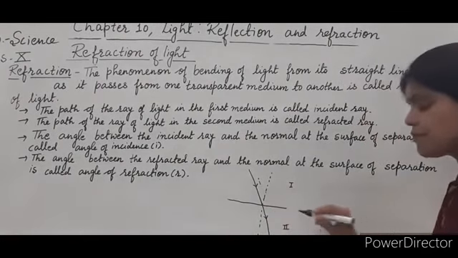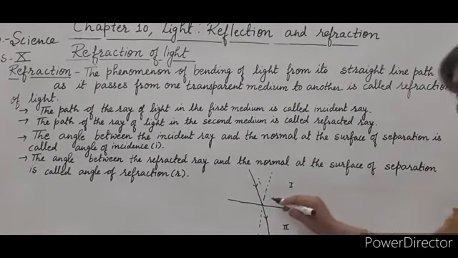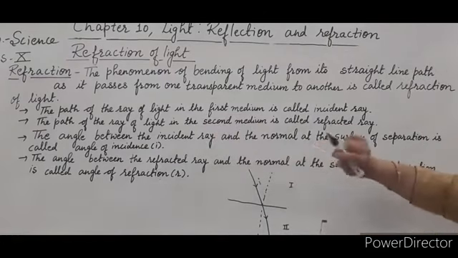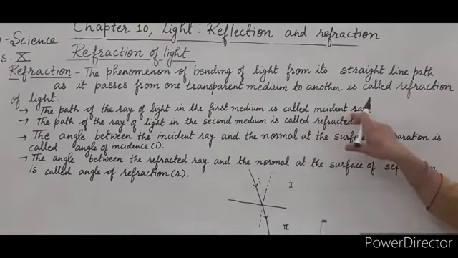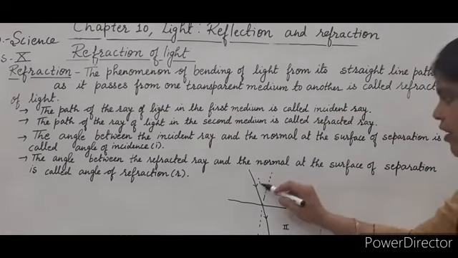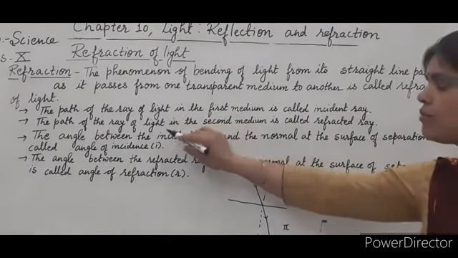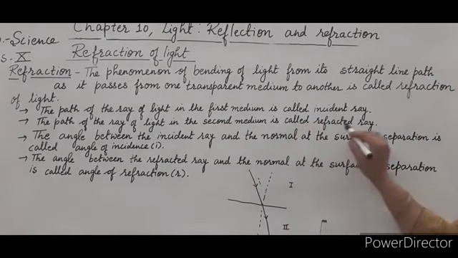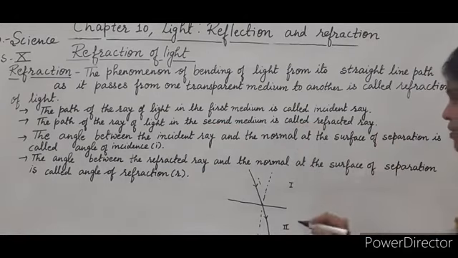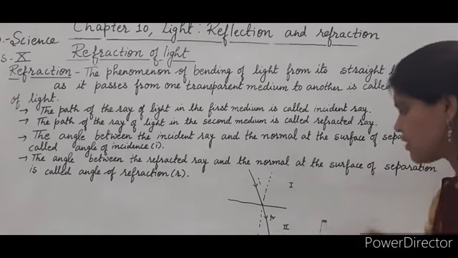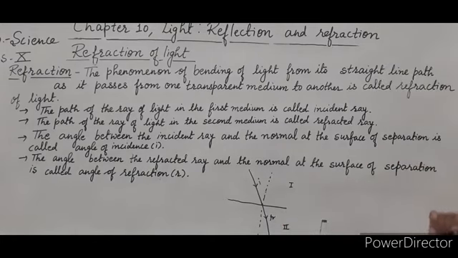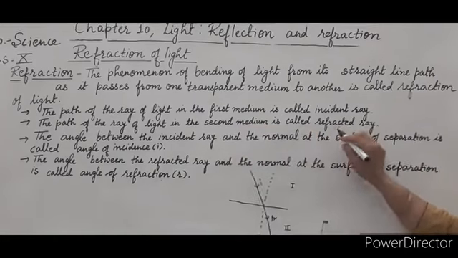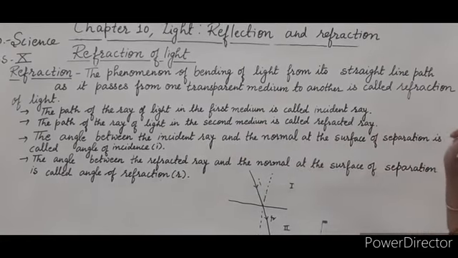It bends from its path, deviates from its path. So the path of the ray of light in the first medium is called the incident ray, and the path of the ray of light in the second medium is called the refracted ray.